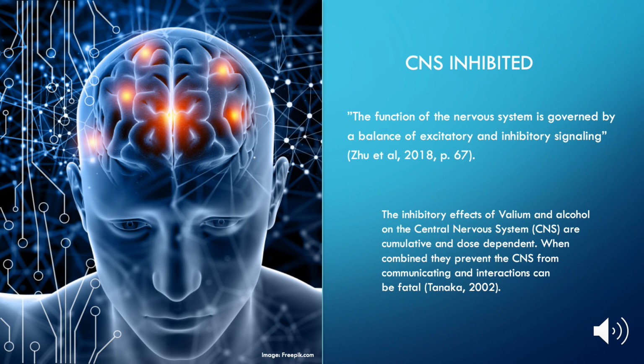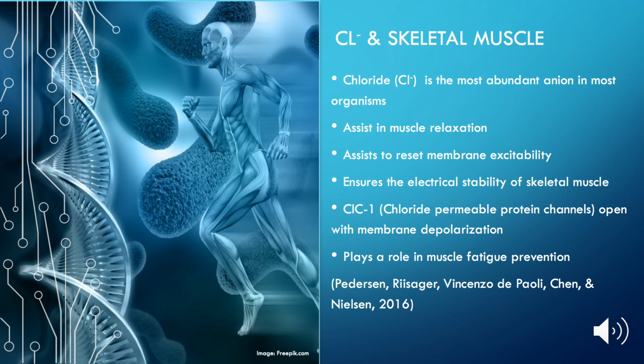So we've seen the important role chloride plays in changing the electrical charge of a cell membrane. Now let's look at its effects on the skeletal muscle. Chloride is actually the most abundant anion in the body, and we have seen the body use its negative charge to help make cells more negative and slow down or stop activity. This is also true in skeletal muscle, but it just works in a different way.